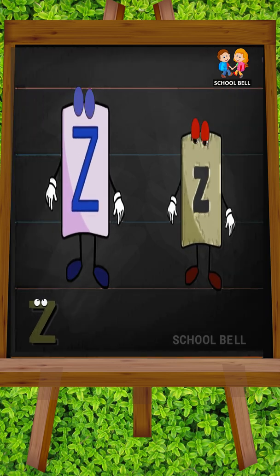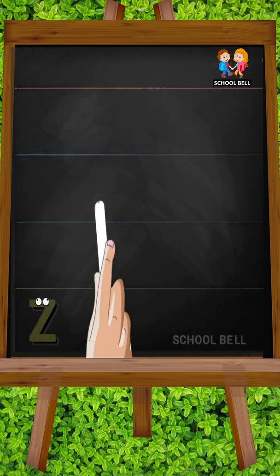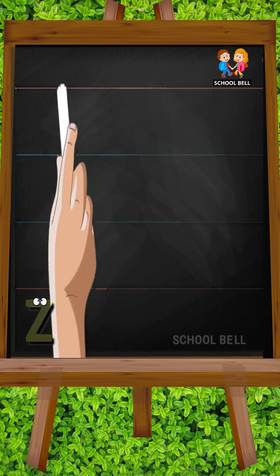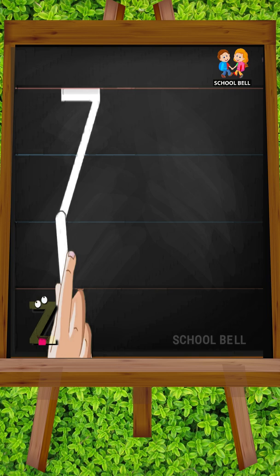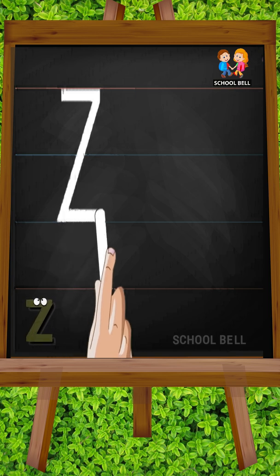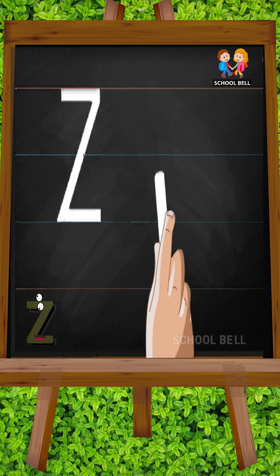Z. Capital Z. Start from the top and draw a sleeping line towards the right, and then make a slanting line down towards the left, reaching the bottom. Now again, draw a sleeping line from the bottom towards the right.